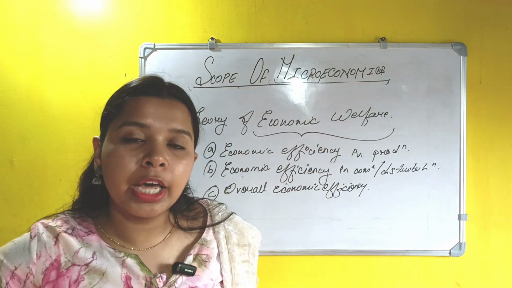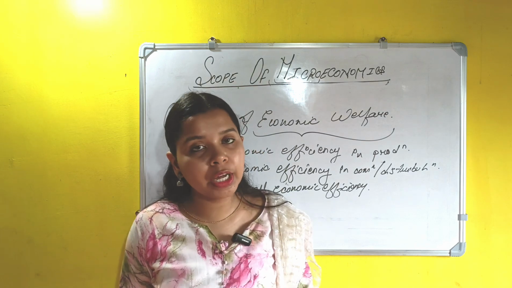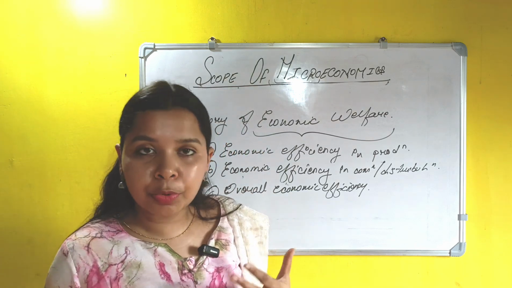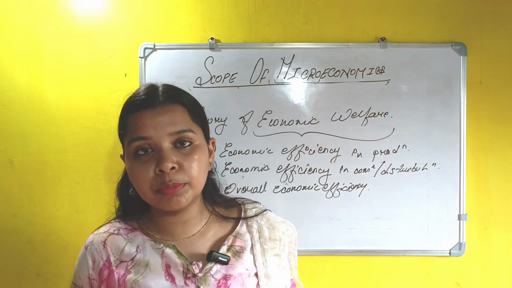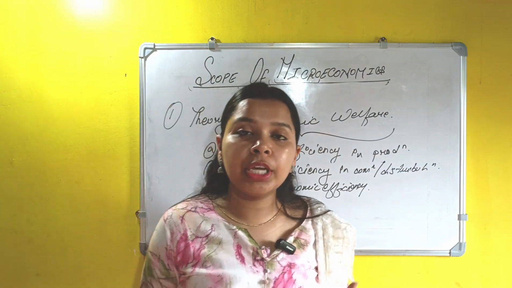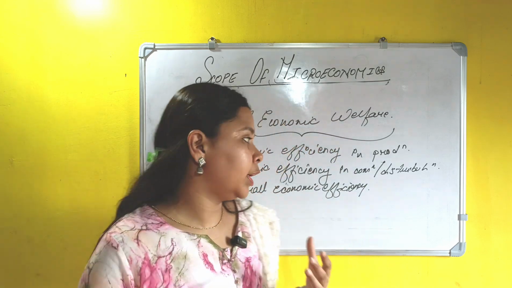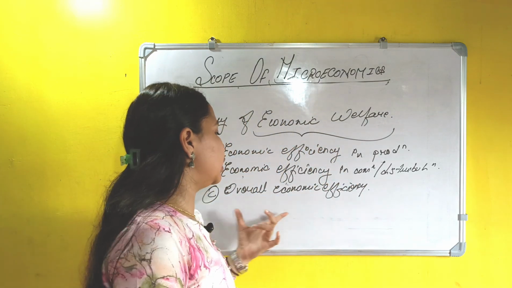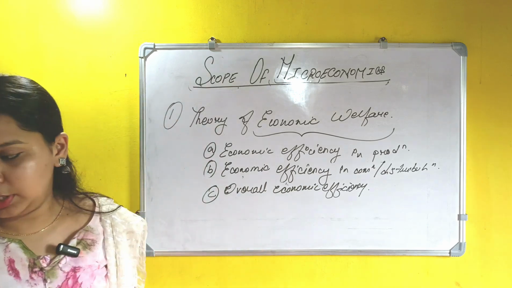That means we have achieved economic efficiency in production of goods, so we are not bound to import goods from any other country, and we have economic efficiency in consumption. That means whatever we need, we are getting that particular product in our local markets. So after achieving these two situations, we will lead to a situation which is overall economic efficiency.